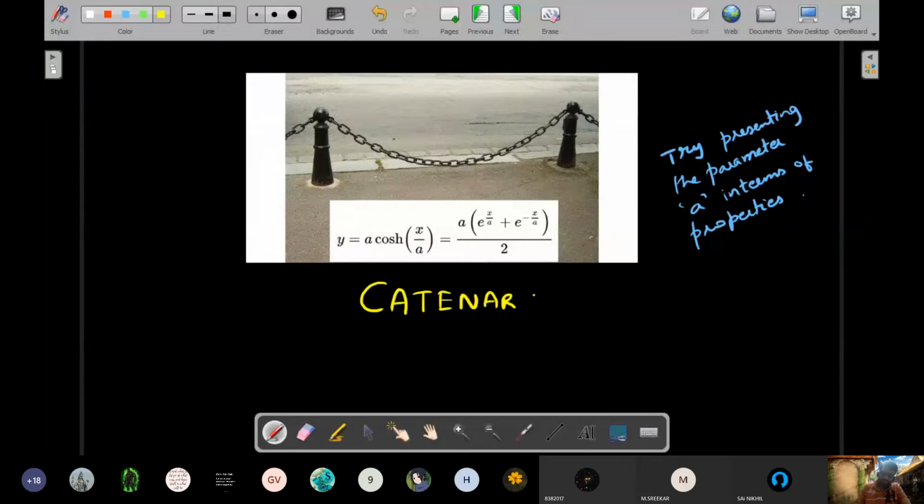Once that is done, the shape of the curve is called a catenary. It's not a parabola as it looks like. Every U-shaped curve is not a parabola, right? You can have infinite types of U-shaped curves, and this is one of them, a very famous one, and it's called a catenary.